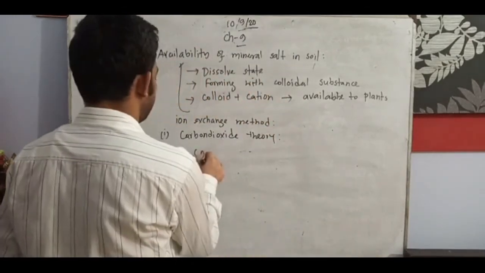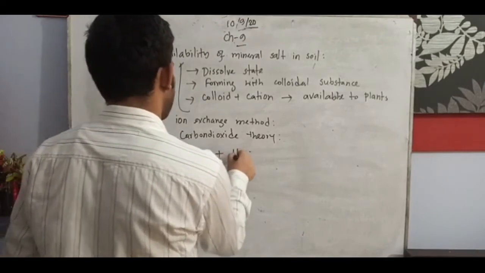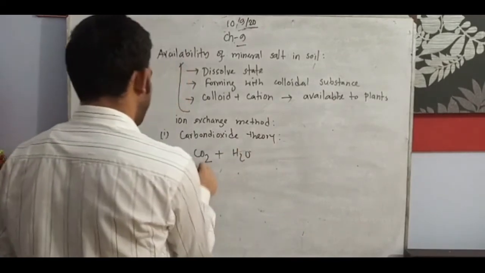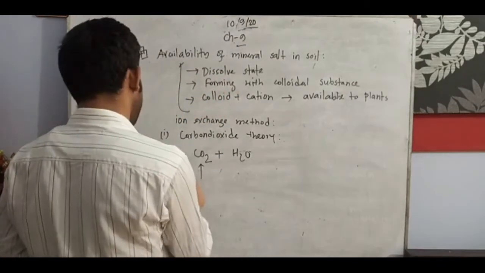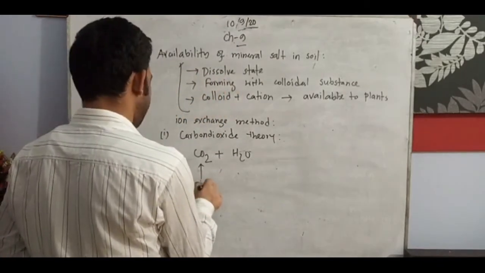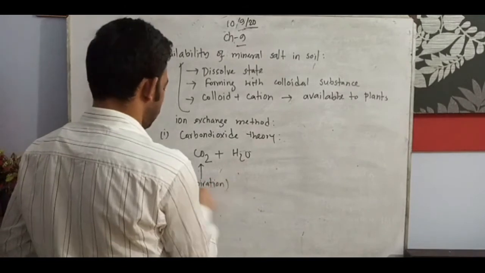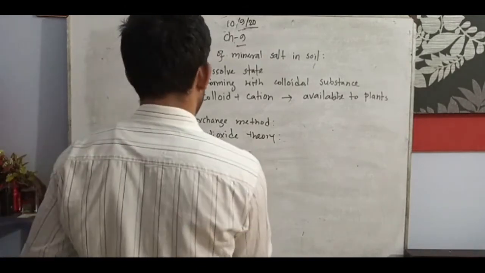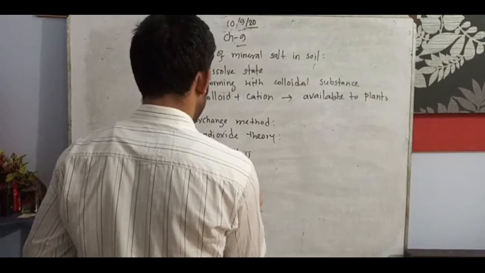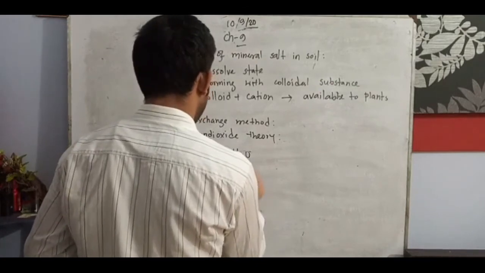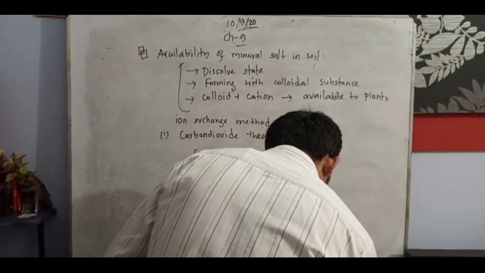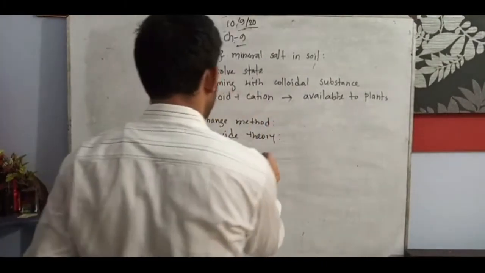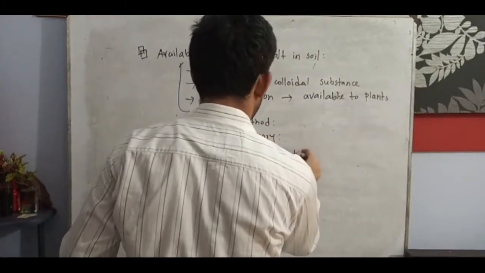Carbon dioxide and water, they produce from respiration, mix with or react with soil, and produce carbonic acid.